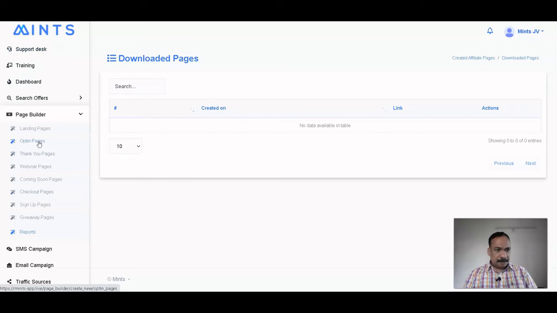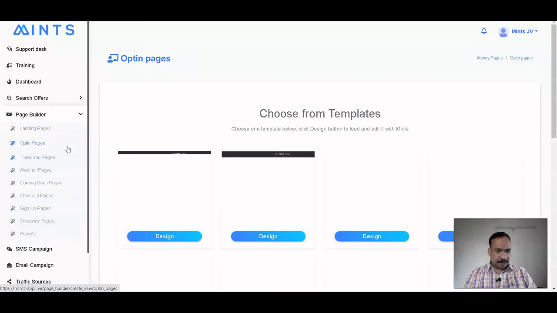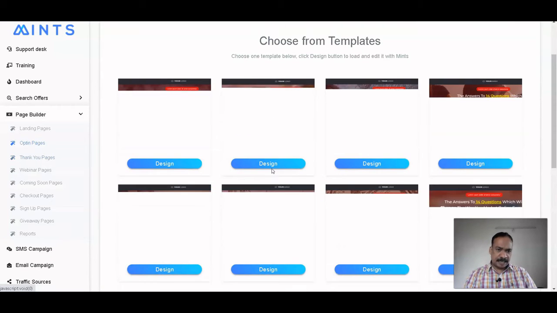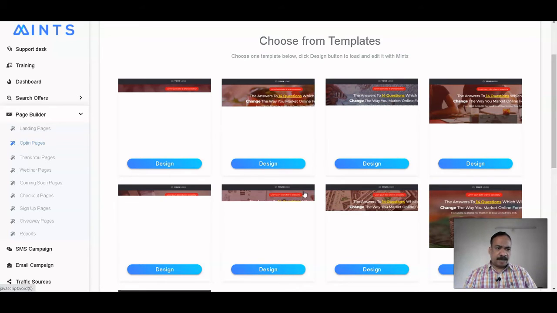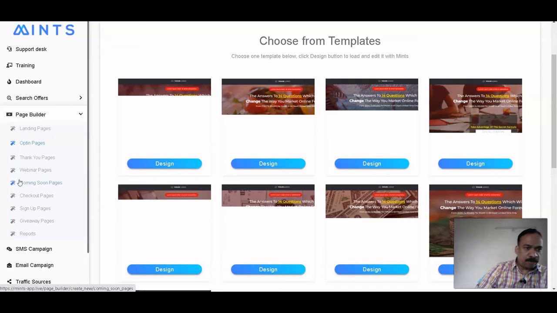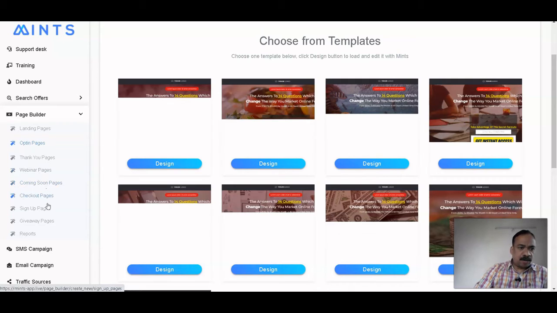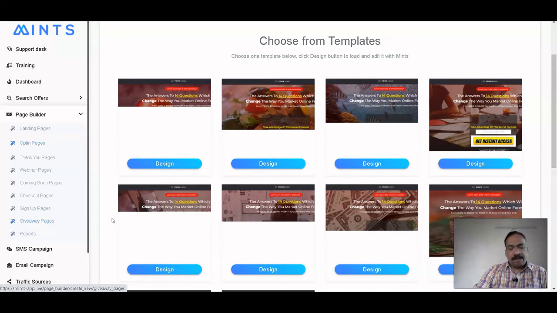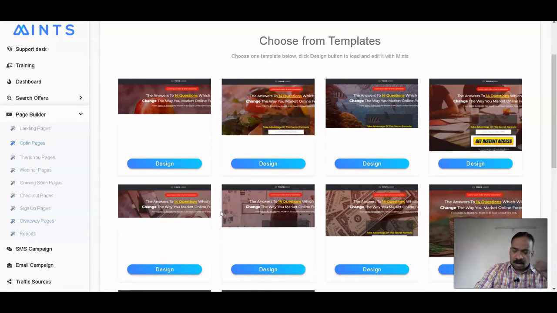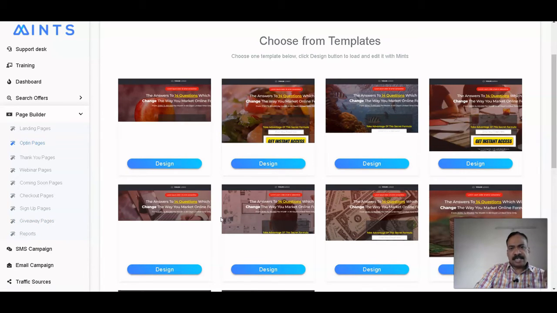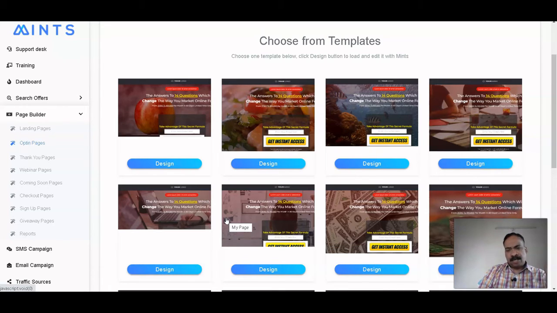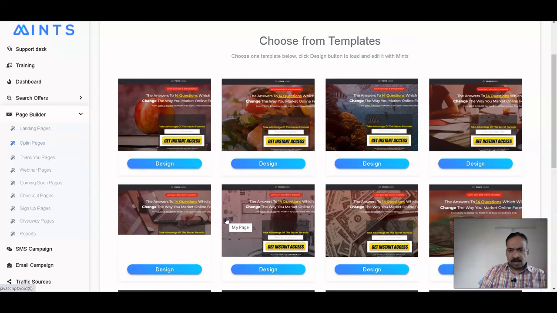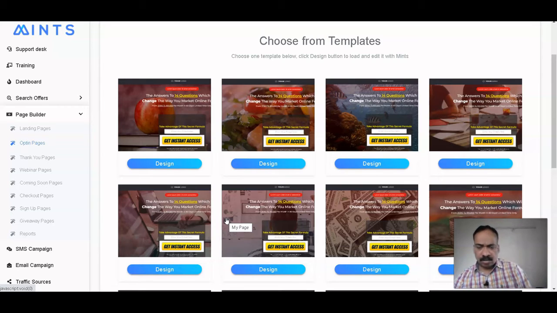At the same time, you can create the opt-in page and thank you page. Various templates are given, so you can use any of these templates and create your thank you page. The same thing you can create for your webinar page, coming soon page, checkout page, sign up page, and giveaway page. All these templates are already given inside this software. You just have to edit the page as per your requirement or business, and put in your affiliate link. Everything you can edit.